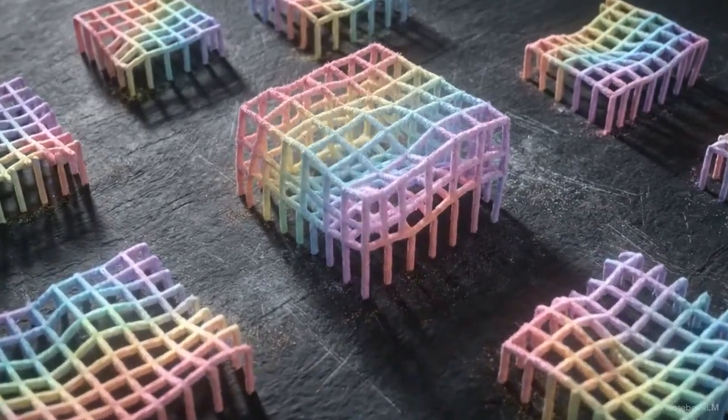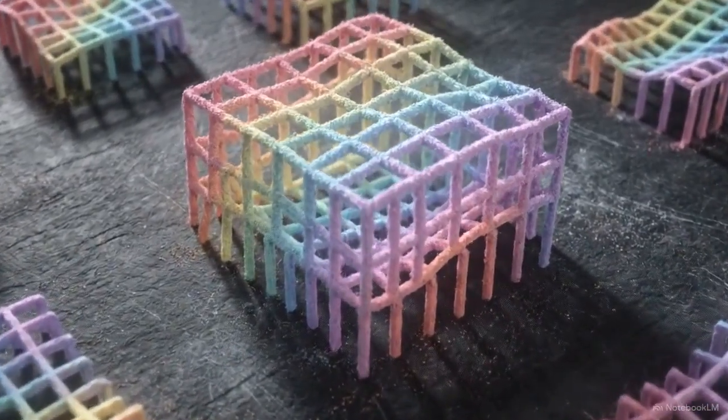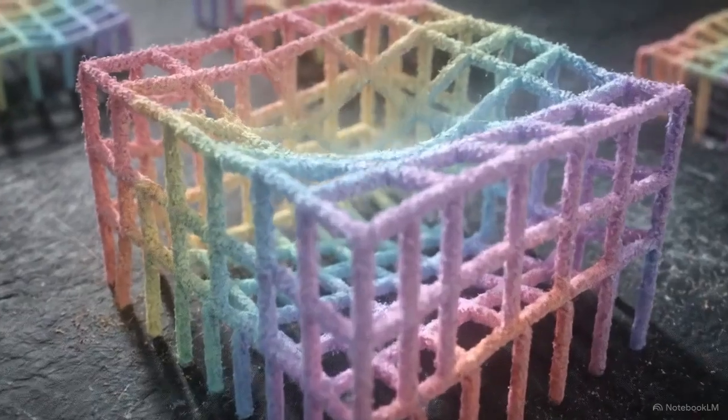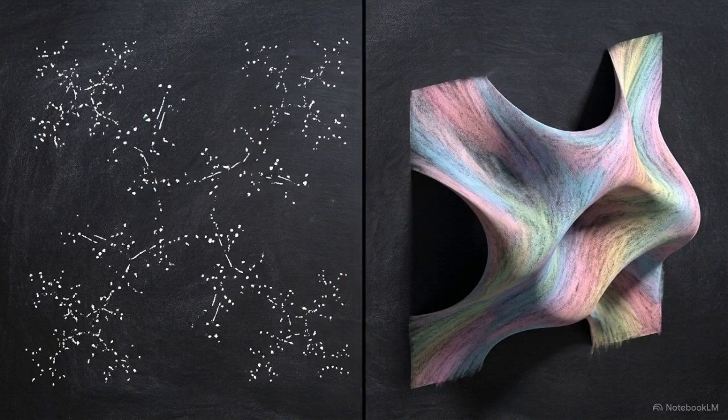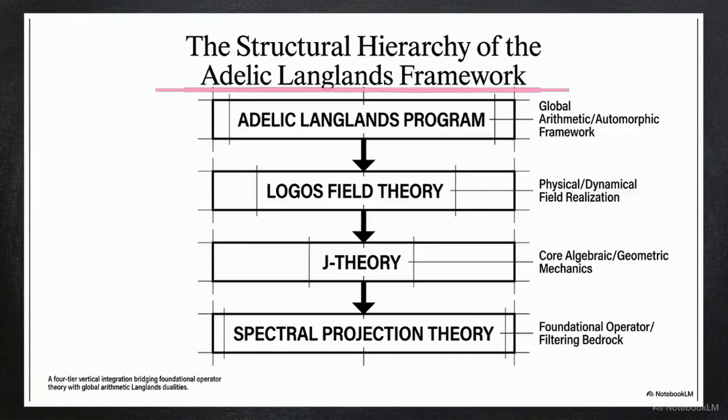To bridge the gap between subquantum structures and the smooth geometry of our macroscopic world, we have to find a mathematical way to preserve information across two entirely different topologies. This is the Adelic Langlands framework, a vertical architecture designed to integrate global arithmetic with physical field dynamics.